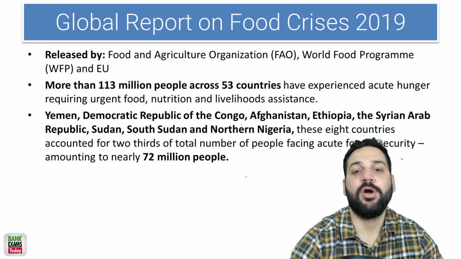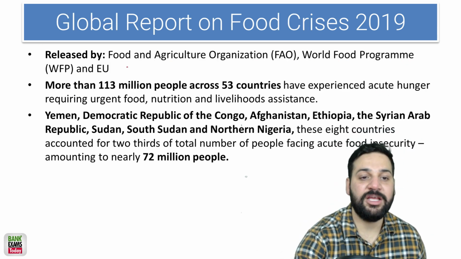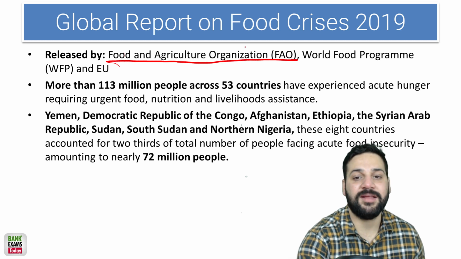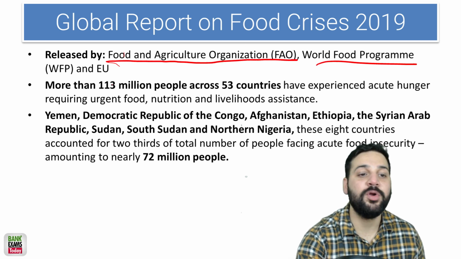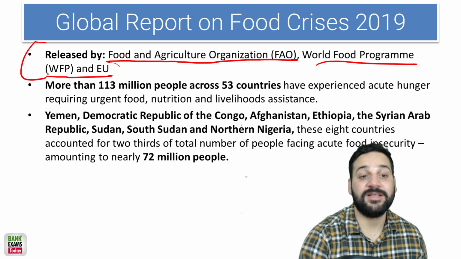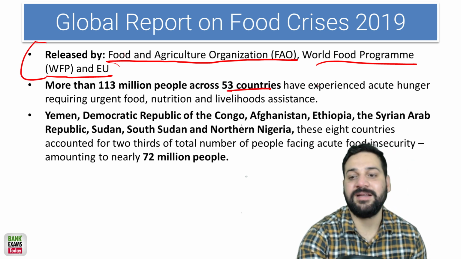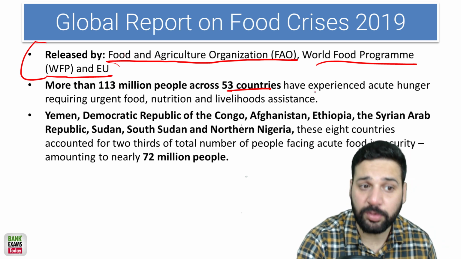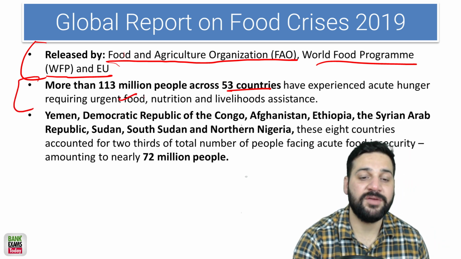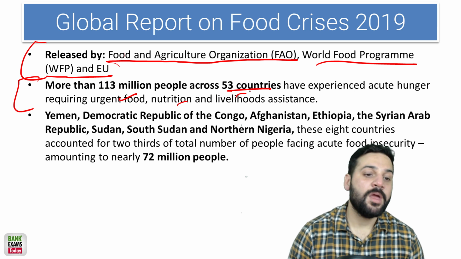The Global Report on Food Crises is released by the Food and Agriculture Organization, FAO, the World Food Program, and the EU. It's a joint report. More than 113 million people across 53 countries have experienced acute hunger, requiring urgent food, nutrition, and livelihood assistance.